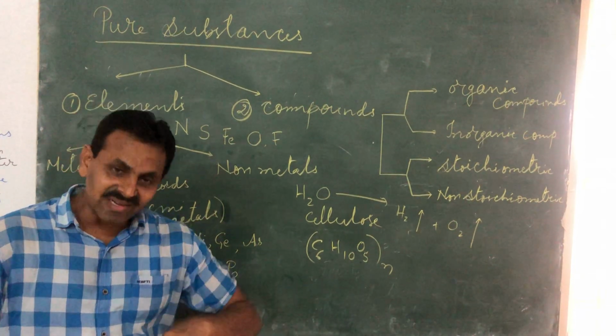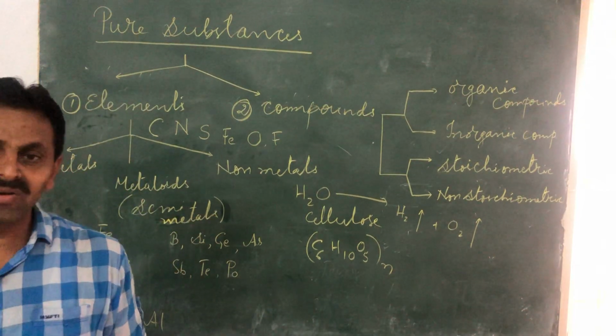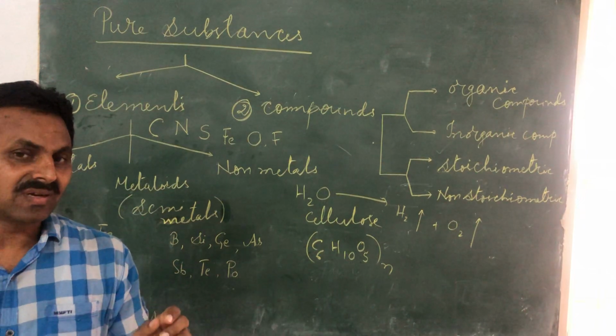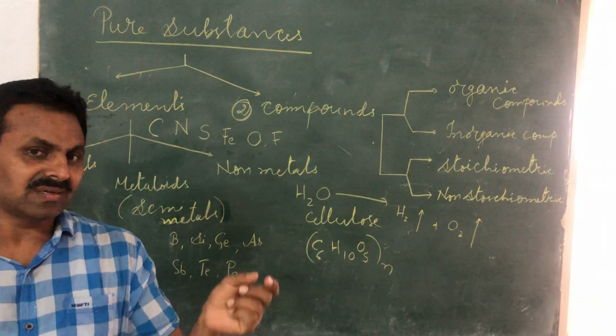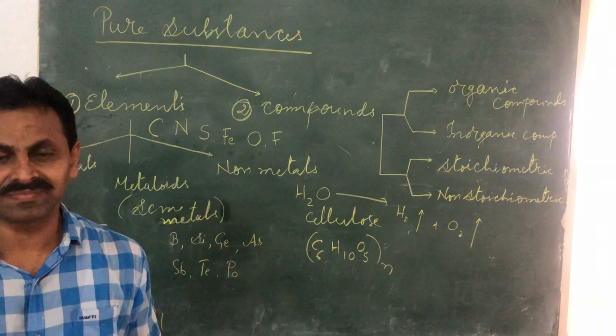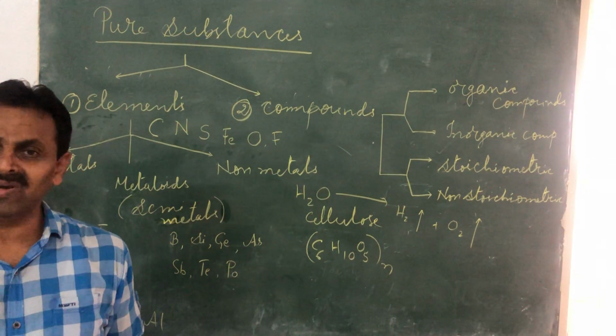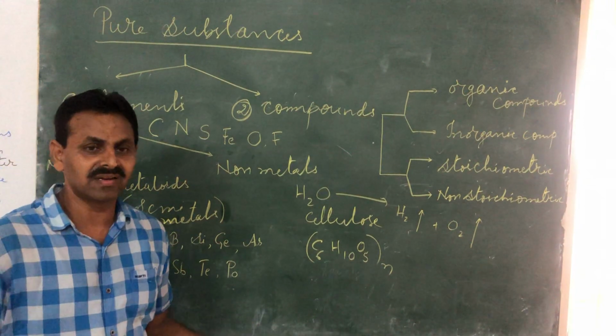So be careful, listen again and again to the video and try to understand the difference between atom, element, compound, mixture. These are the most common technical terms you come across in chemistry again and again.